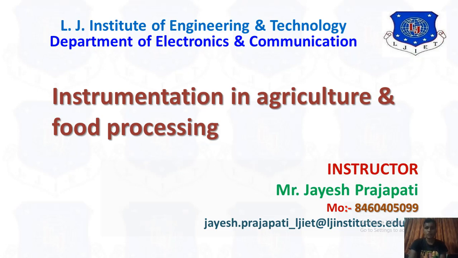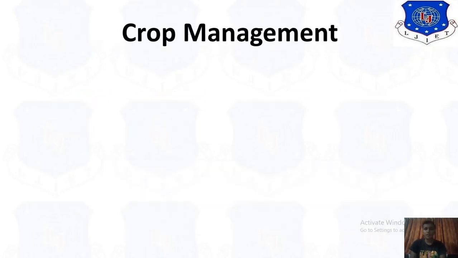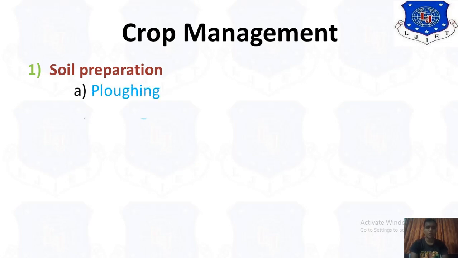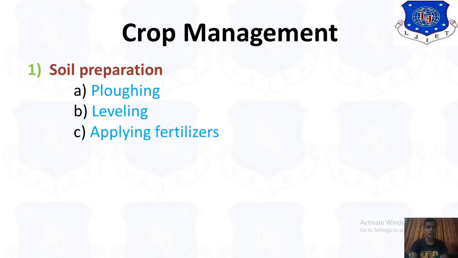In this video, we have to study crop management. In crop management, we have five main important points. The first is soil preparation. Soil preparation has three parts: plowing, leveling and applying fertilizers, which we studied in my previous video.